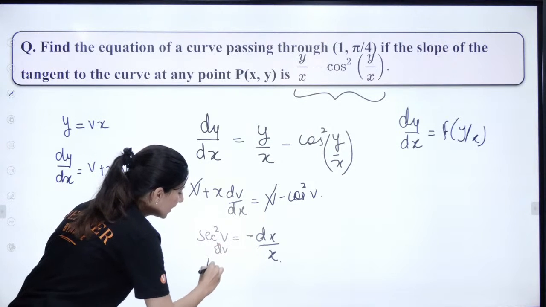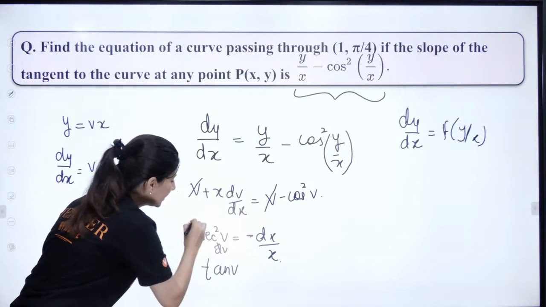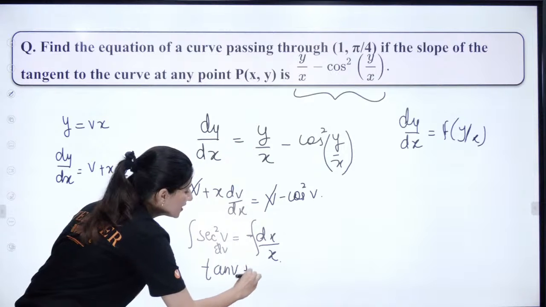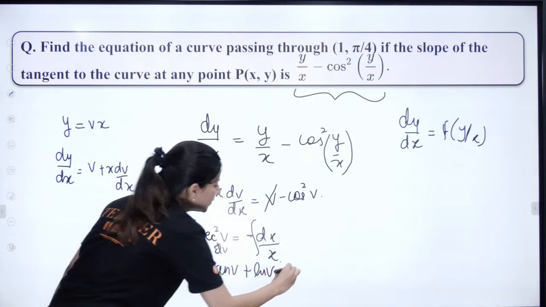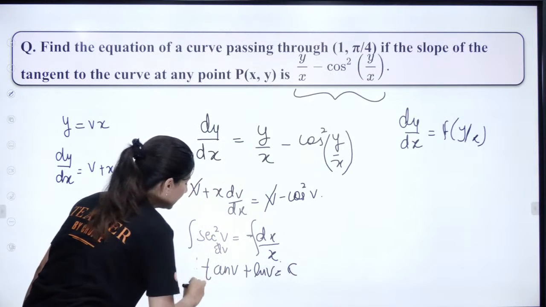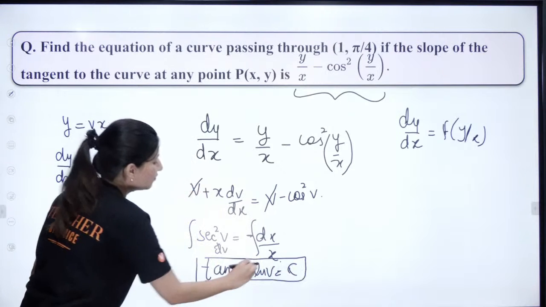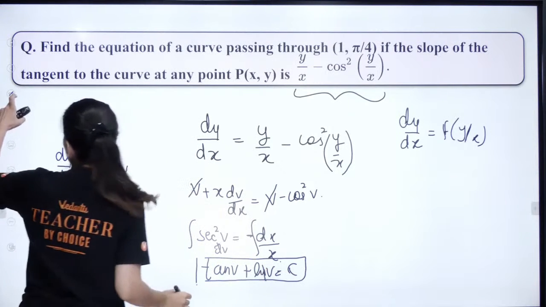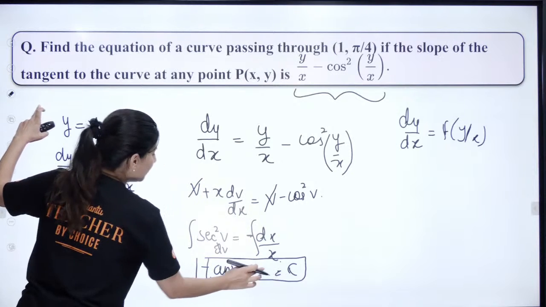Tan v. So this is tan v, and we are going to have plus log of mod x equal to a constant.